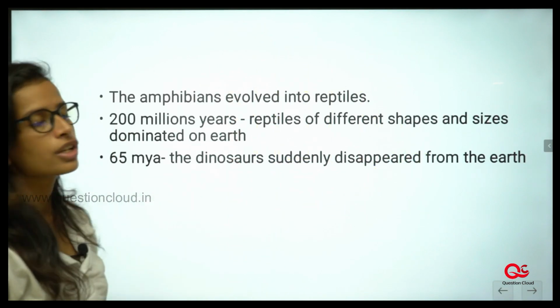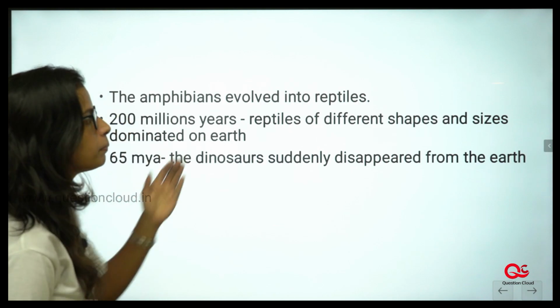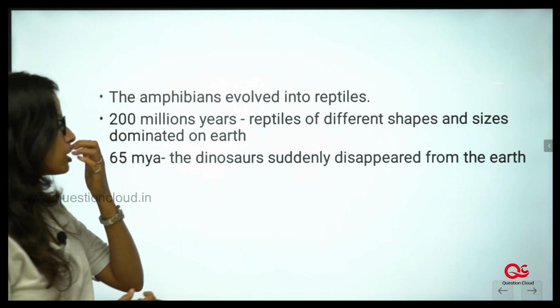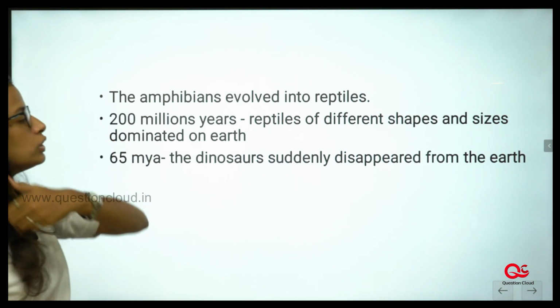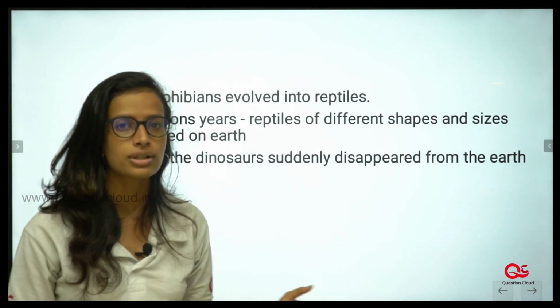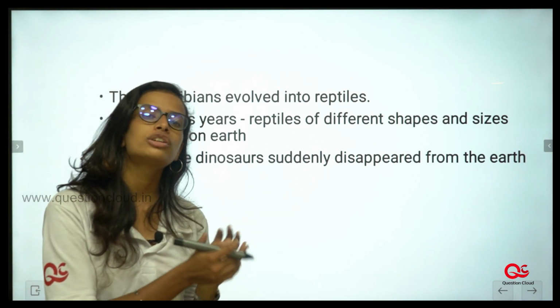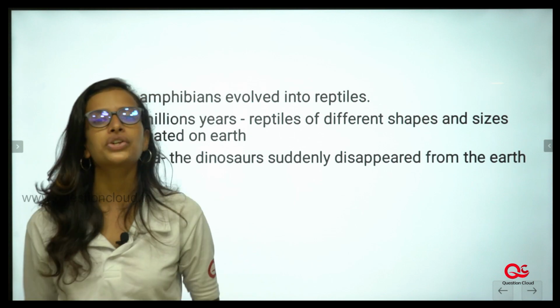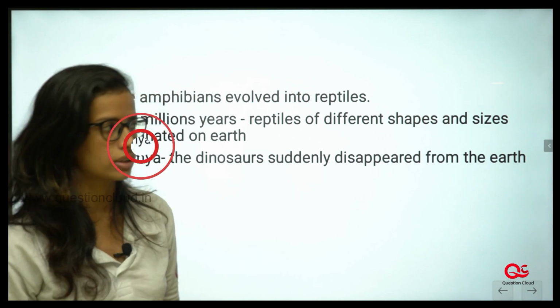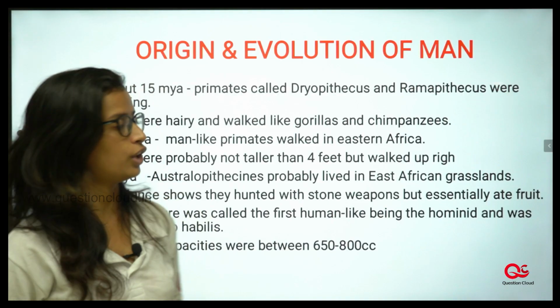The amphibians evolved into reptiles. 200 million years back, reptiles of different shapes and sizes dominated the Earth. But 65 million years ago, the dinosaurs suddenly started to disappear. Still, we don't know why this happened. Some say that because of severe climatic change, they couldn't survive on the Earth. Next we are going to see how man originated and evolved.